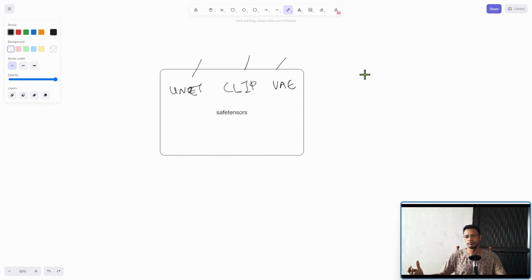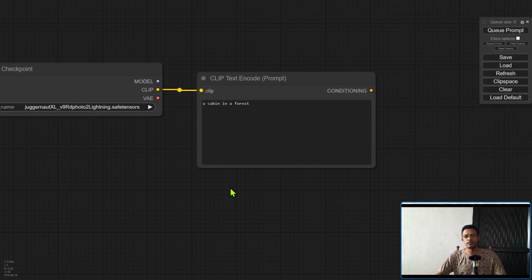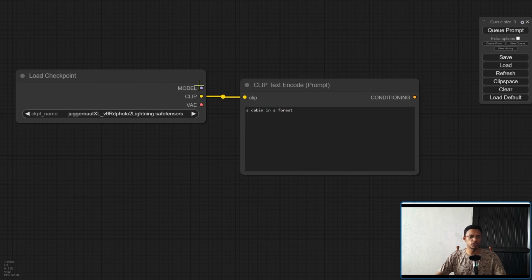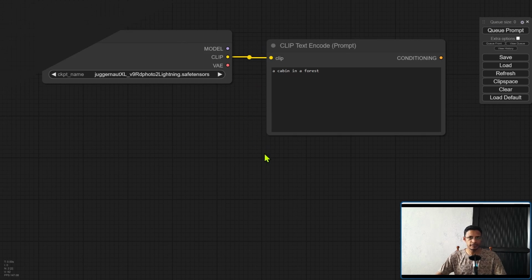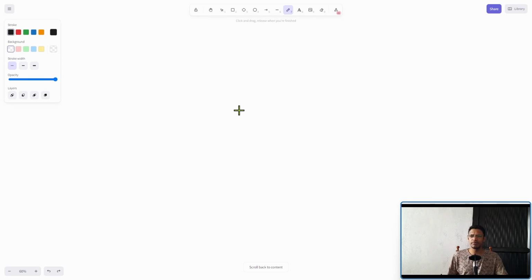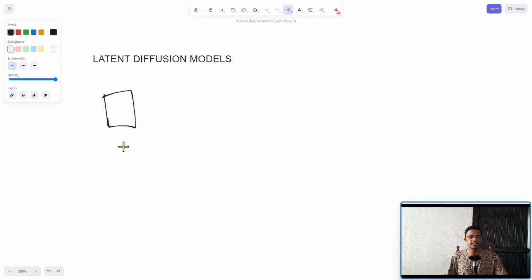so that you can pass it to the pipeline. Now we've already talked about the clip text encode. We've also looked at the model. Let's take a look at the VAE. Before that, we may have to talk about the latent diffusion model. Let's say we have a picture, and this is in the pixel space. The pixel value normally is represented as 255, 255, and let's just say 0 here. So this is going to be like RGB, like so.